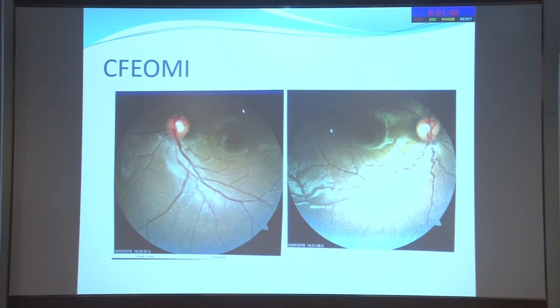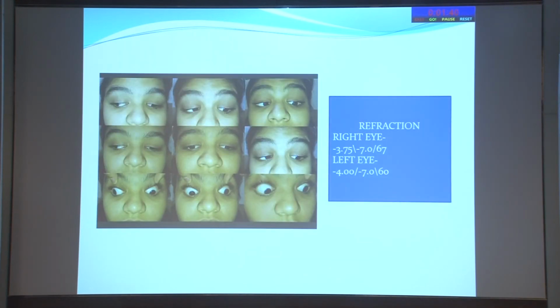This is showing extorsion in this patient, maybe it's arising because of tight inferior rectus muscles. And this is showing the other girl. Again, you see high astigmatism of about minus 7. And here again you have an exo, but the left eye is not moving so well and the right eye is moving all right. So the limitation of movement in the left eye as compared to the right, I am talking about horizontal movement,